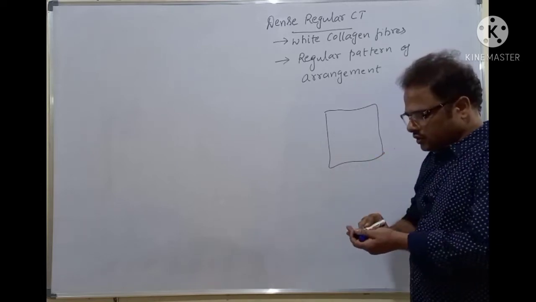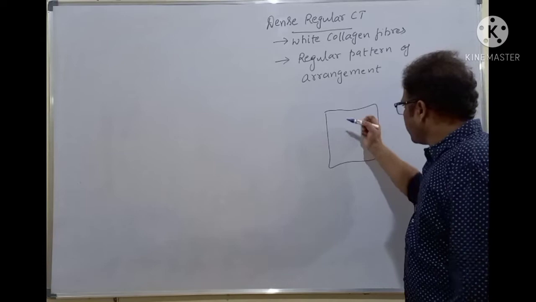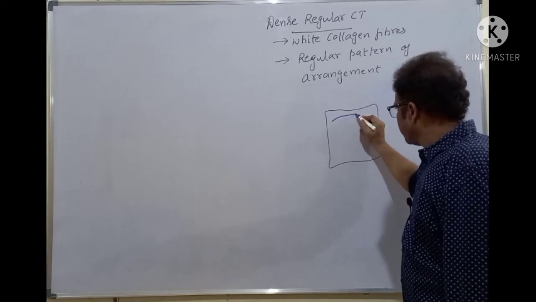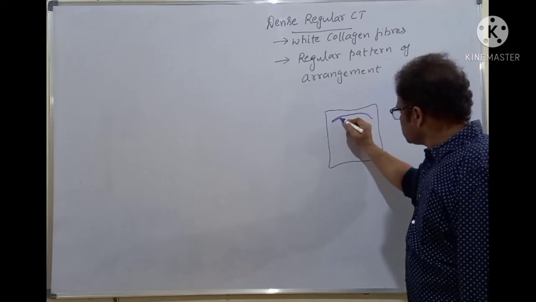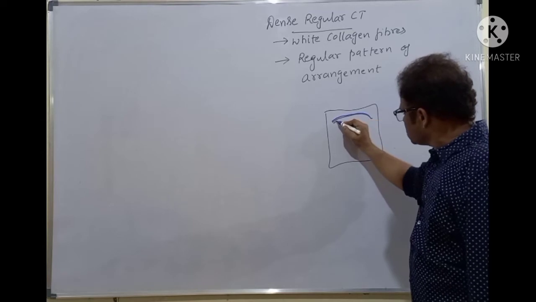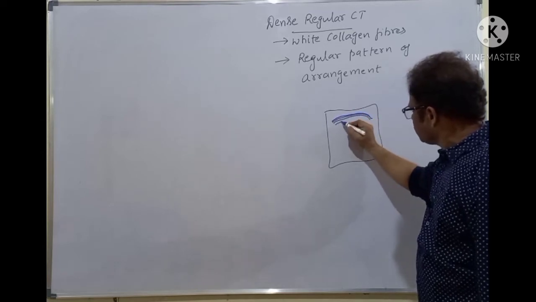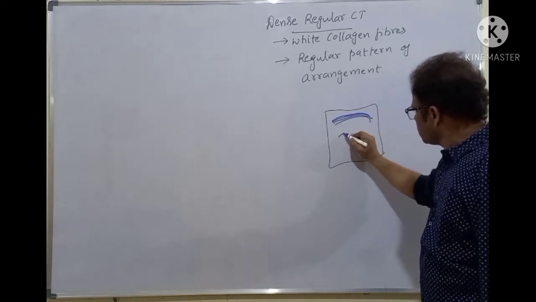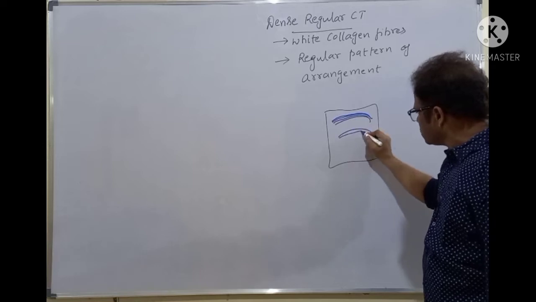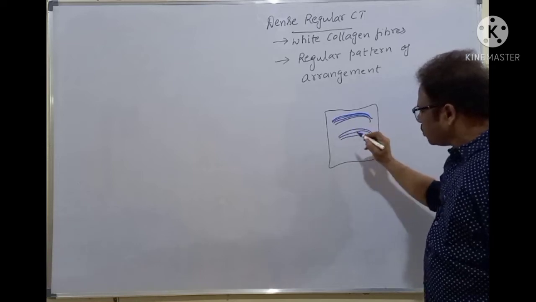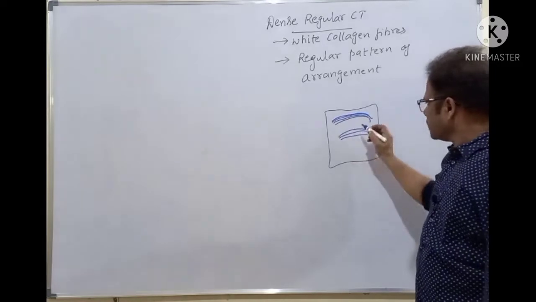In this one, the collagen fibers are arranged as bundles. These are the bundles. Again, these are the fibers. Again, I'm drawing with the blue sketch. Actually, it is white in color.